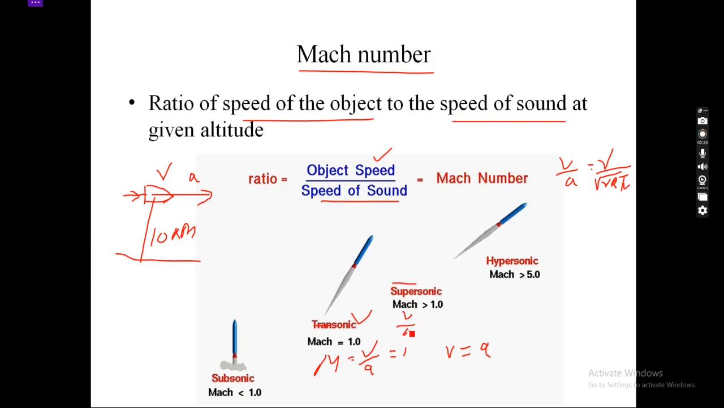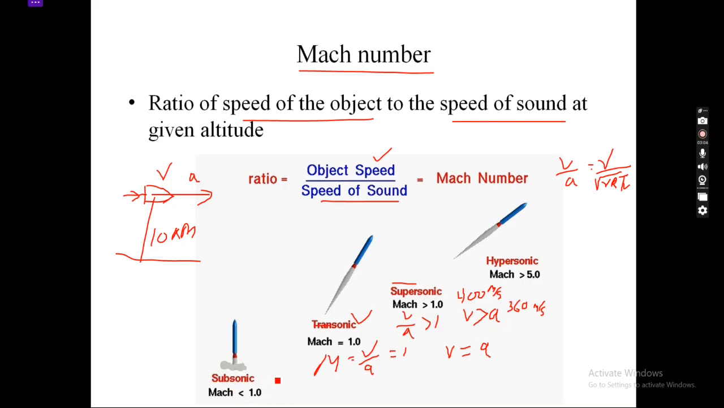Now if the Mach number is greater than 1, super means greater than 1. If the ratio of v by a is greater than 1, we can say the object is traveling faster than the speed of sound. So if the speed of sound is, let's say, 360 meters per second at a given altitude, and the object is traveling at 400 meters per second, it is faster than sound, more than what nature permits for the speed of sound in a medium, especially air.